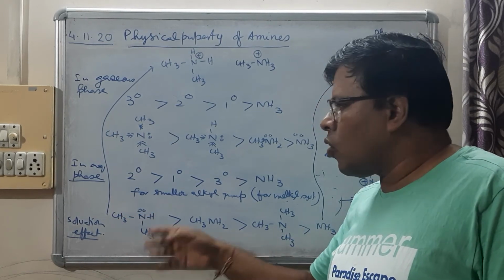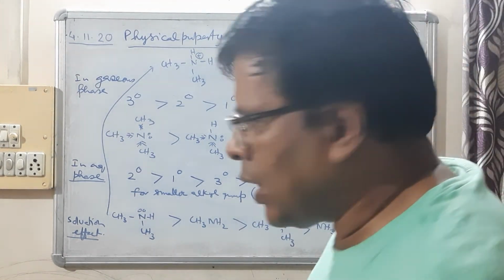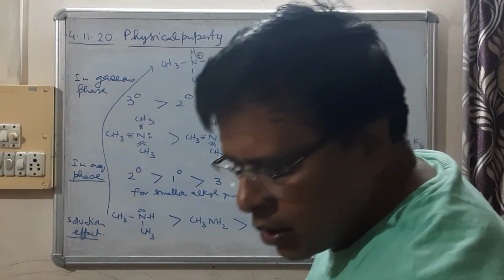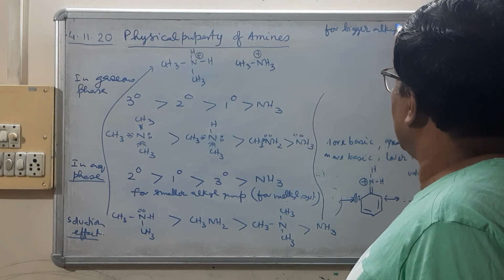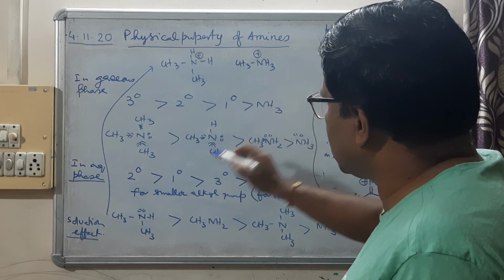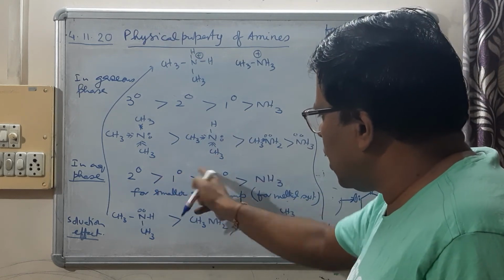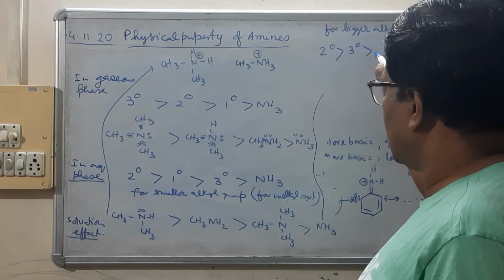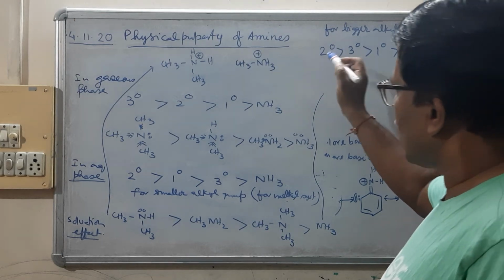If the alkyl group is ethyl, propyl or bigger, then the order is found to be slightly changed. 2 degree is still most basic, but now there will be a change: 3 degree will be more basic here, then 1 degree, and then ammonia. This is the order in aqueous phase for bigger alkyl groups.